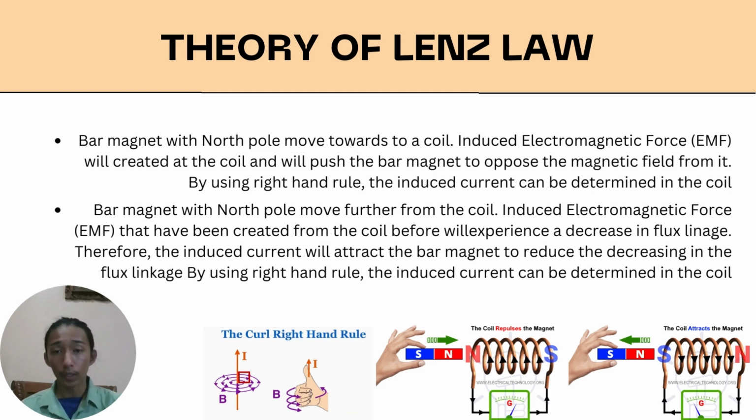Then next I will explain how to use the right hand rule. To use the right hand rule, we use the right hand and do a thumbs up. Our thumb will indicate the direction of the induced current, while the other four fingers will indicate the magnetic field. To use it, we curl our four fingers to follow the magnetic field through the coil. Then we can determine the induced current by looking at our thumb's direction. So that's all for the theory of Lenz's law.